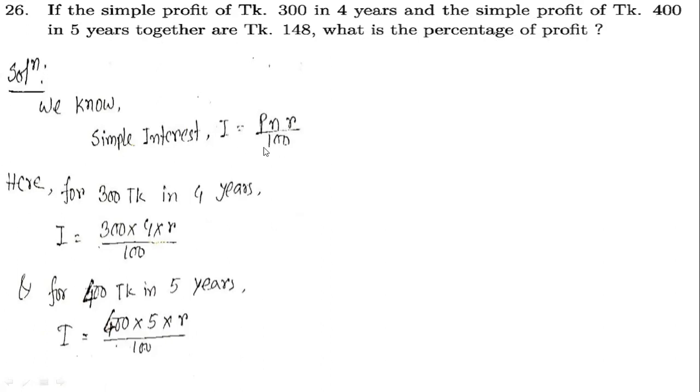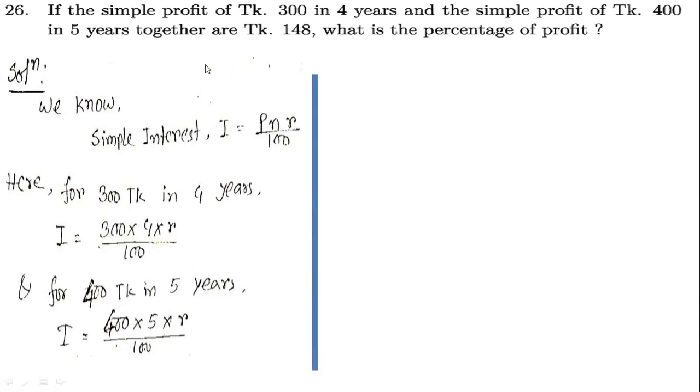This is the formula. Here it is talking about 300 taka in 4 years. So for 300 taka in 4 years, n is 4 and P is 300. So I equals 300 into 4 into r divided by 100. And for 400 taka in 5 years, that will be 400 into 5 into r divided by 100. I think these two are very easy for you.